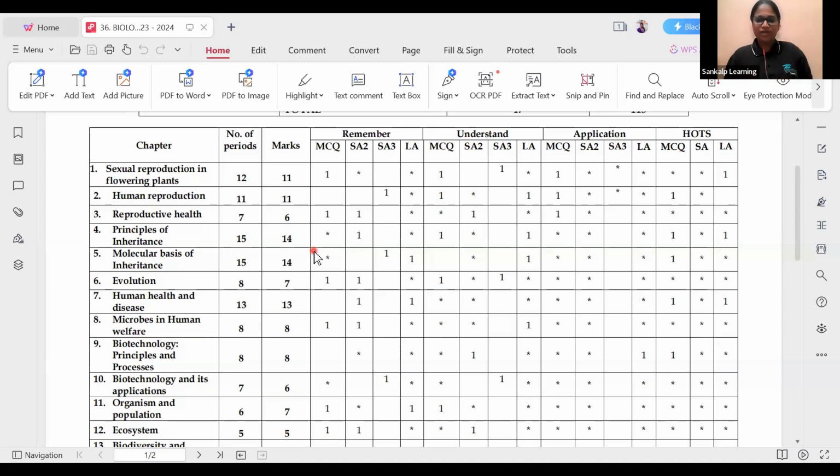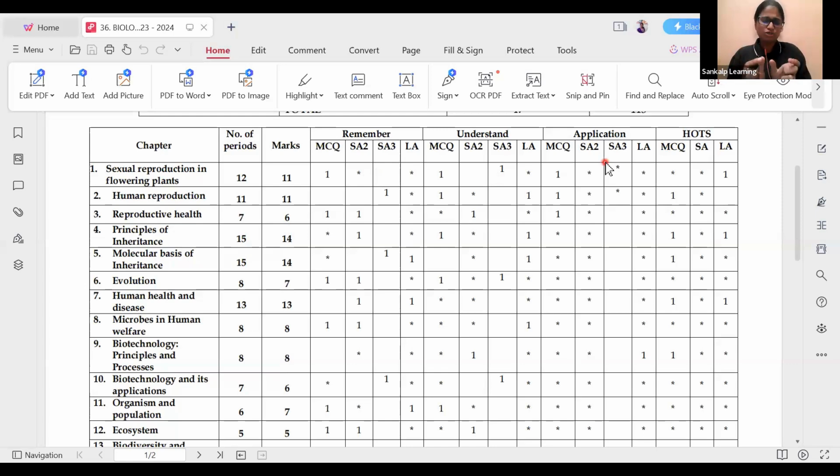So look here, there are 11 marks. MCQs, we will be having 1 here. Understanding, remembering, that is for our teachers, you don't worry about it. There will be one on applications. Then HOTS, that is long answer applied questions, as I said, from that we will be having 1, a 3 marks question. We won't be having questions for 2 marks, and instead of MCQs here they may give questions in fill in the blanks.